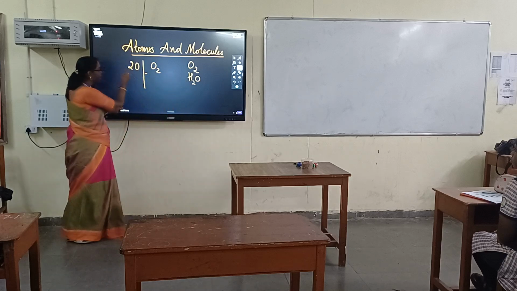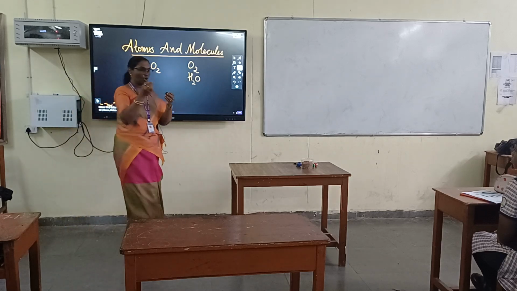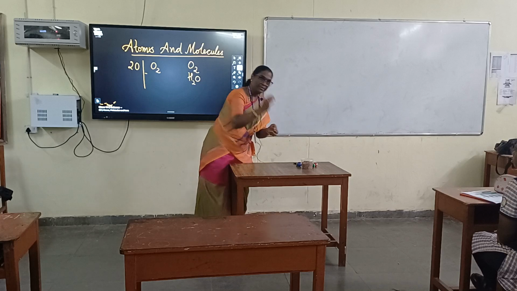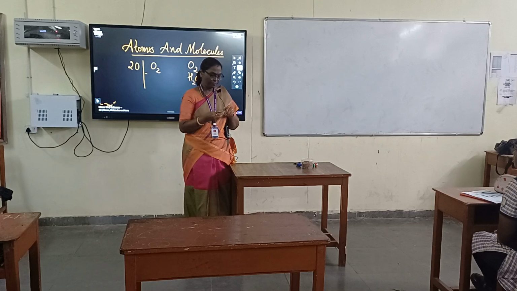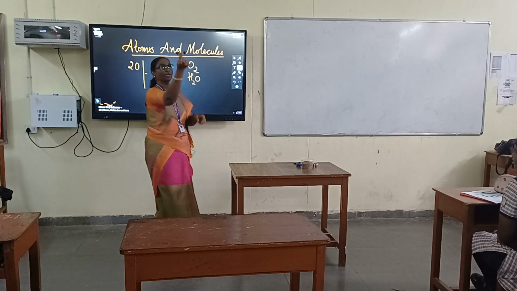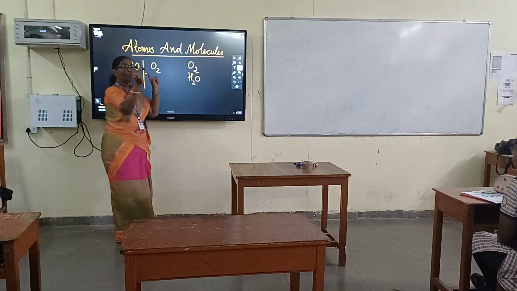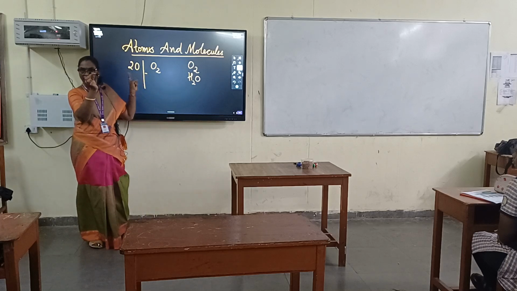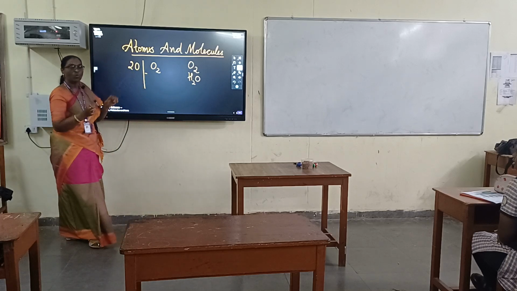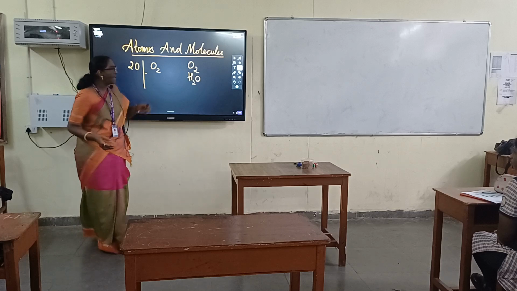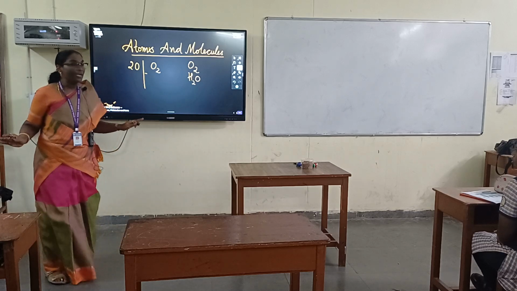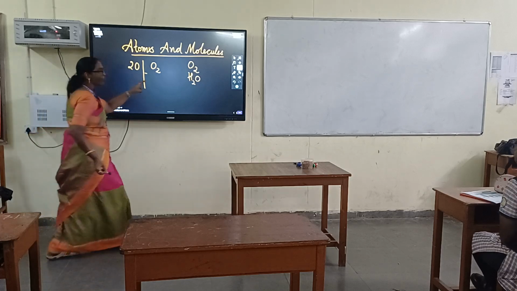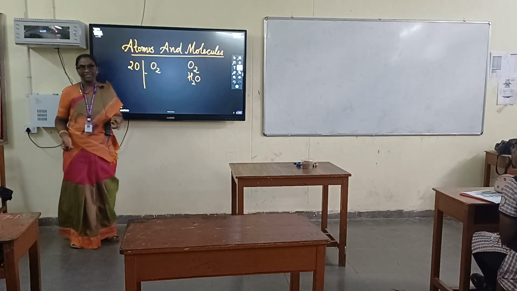So that's why I am writing 2O. When I am joining with a bond, this is the bond there, I am joining it. So this becomes what? A molecule. Do you understand? So there is a difference between atoms and molecules. What I am trying to tell is atoms cannot exist independently, but molecules can exist independently.